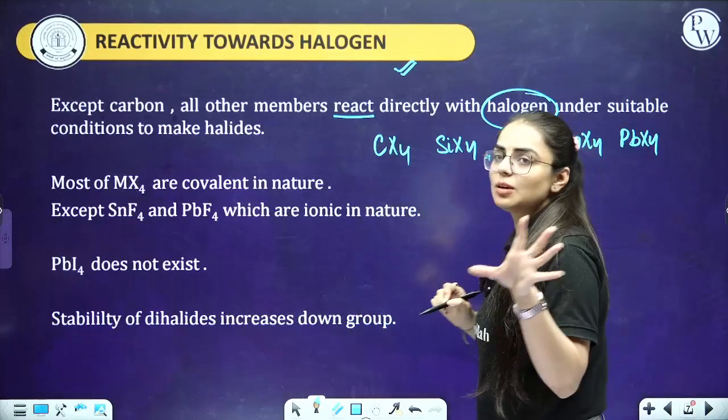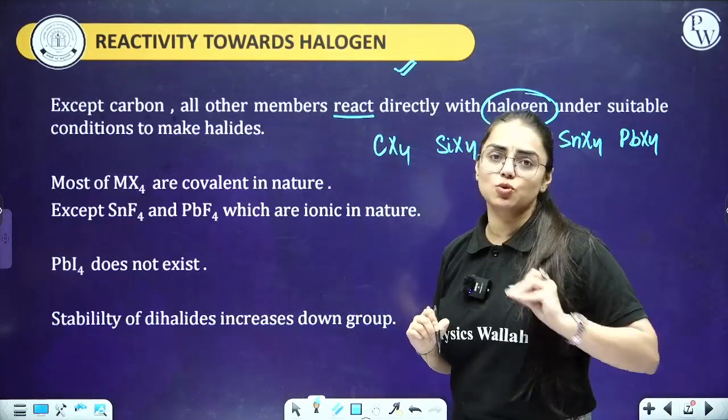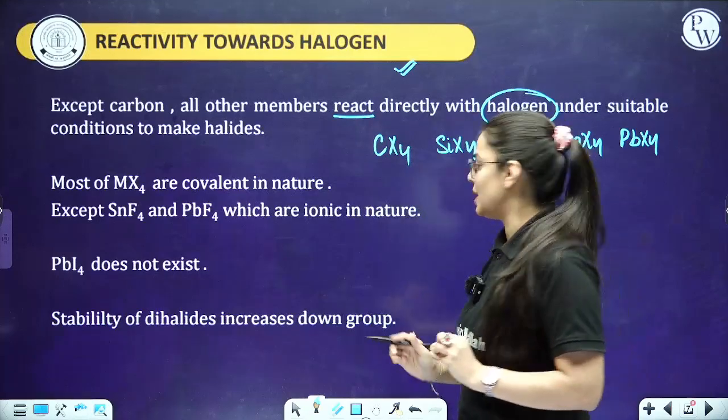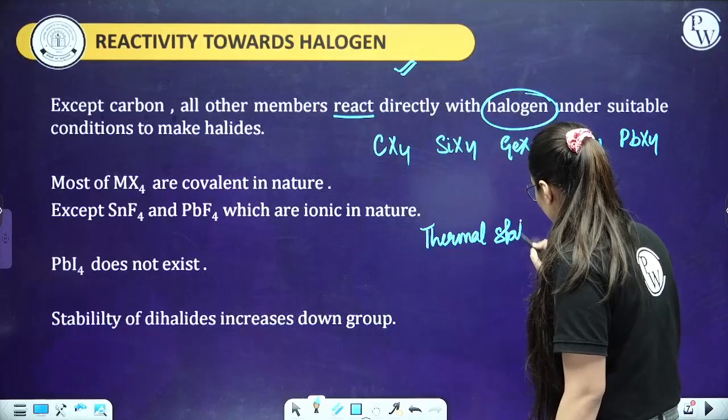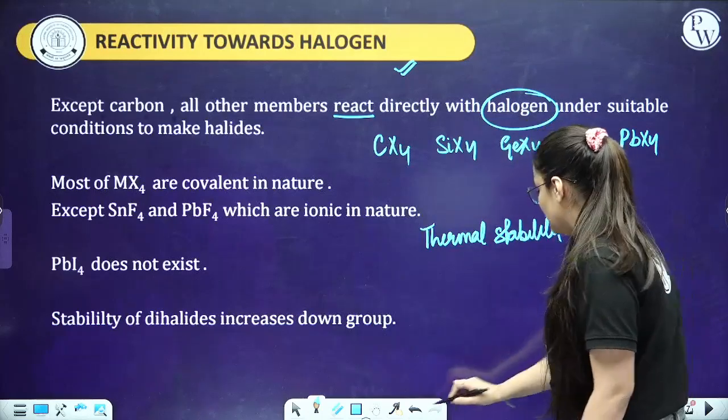So basically these are the compounds that are being formed. Now what is the question asked over here? Thermal stability question can be asked over here.